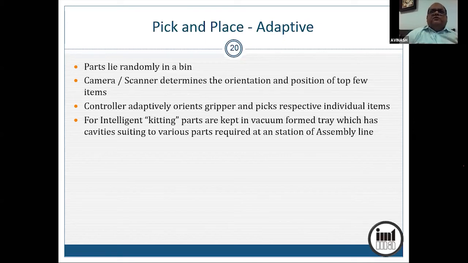So the parts which need to be assembled on any station, you have to put it in a tray, and the tray has a depression for each part. And while keeping, the robo has to pick from the bin and keep it in the tray in appropriate cavity. That is called as intelligent robotic kitting. Okay. So you have to sense where that cavity is, whether it is vacant, and where the part has to be kept.